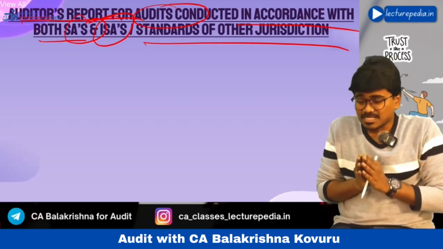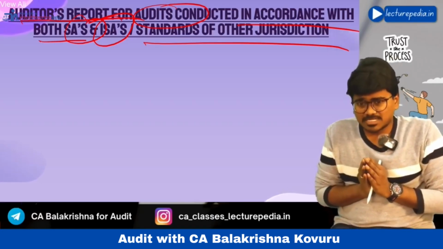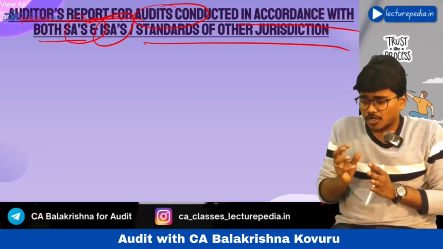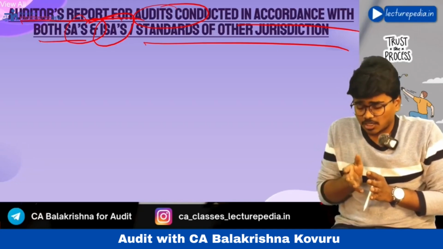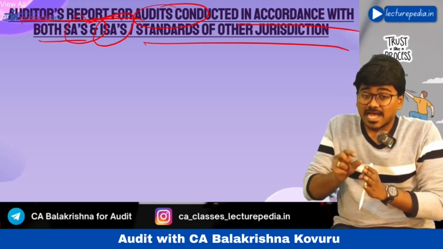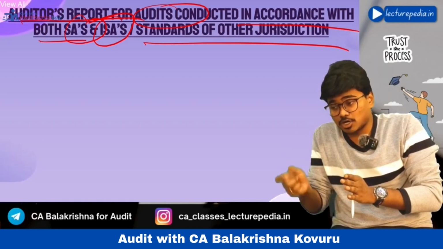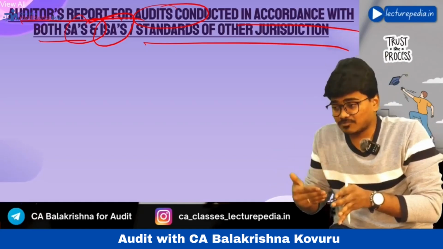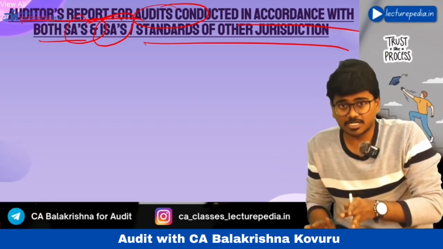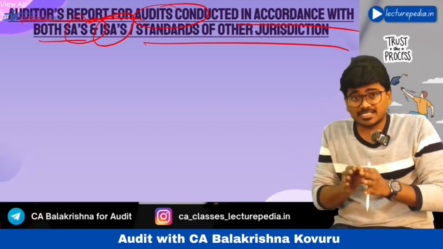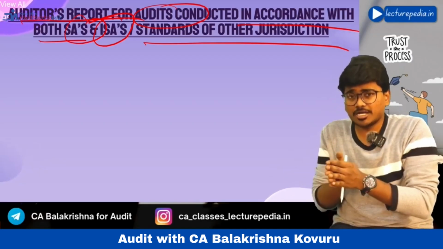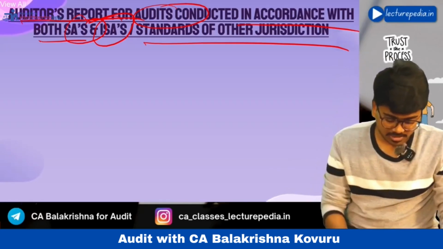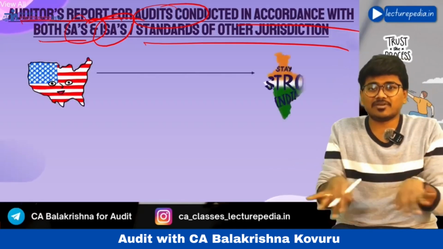Next, if as per standards on auditing, the auditor has to mention an emphasis of matter paragraph or other matter paragraph in the audit report, then as per international standards on auditing also that requirement should be there. For that particular matter, the auditor should mention an emphasis of matter paragraph or other matter paragraph in the audit report. Only then can he issue the same audit report for standards on auditing and international standards on auditing. Otherwise, he has to give different audit reports.